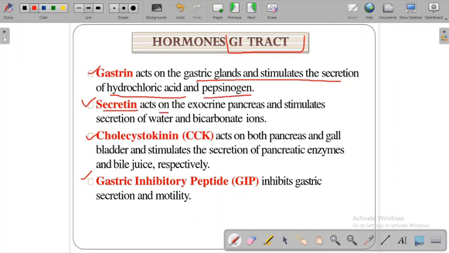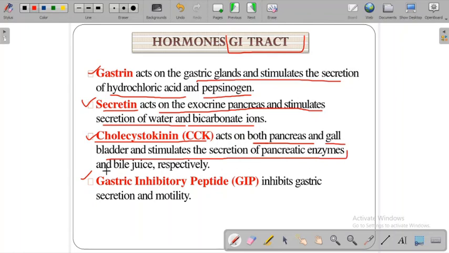Secretin acts on the exocrine pancreas and stimulates the secretion of water and bicarbonate ions. Cholecystokinin acts on both the pancreas and gallbladder and stimulates the secretion of pancreatic enzymes and bile juices for digestion. And gastric inhibitory peptide inhibits gastric secretion and motility.